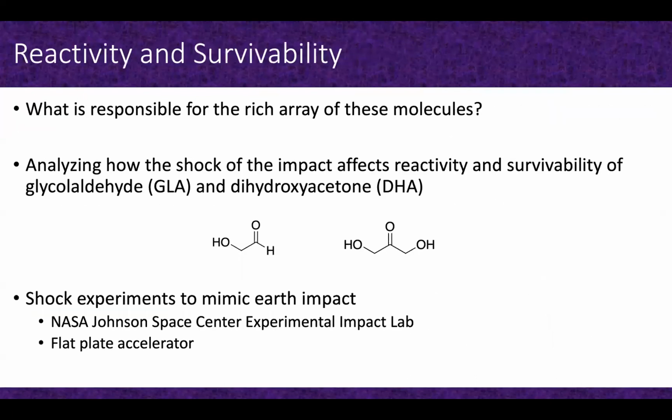And what Nicole and I have been really interested in is what's responsible for this rich array of molecules in Murchison. What are some of the formation mechanisms that could have formed these molecules? And how could they have survived upon delivery to Earth? So what we have decided to focus on is looking at how the shock of the impact affects reactivity and survivability of glycolaldehyde and dihydroxyacetone. As was mentioned, these are not molecules that have been found specifically in Murchison, but have been found quite a bit in the interstellar medium.